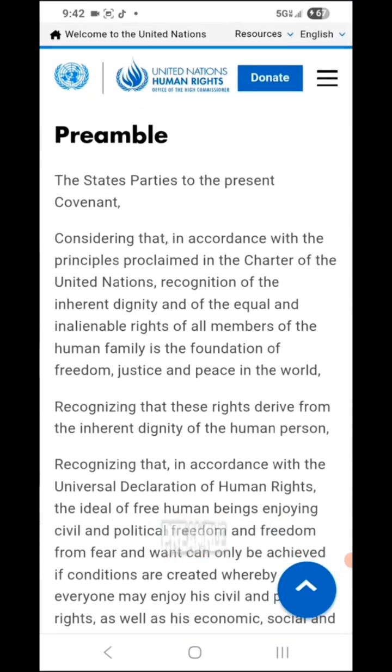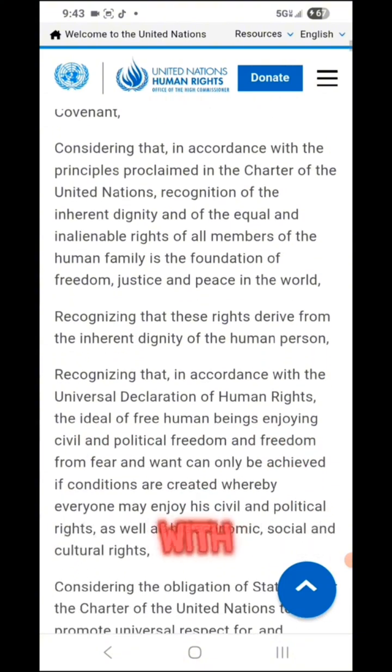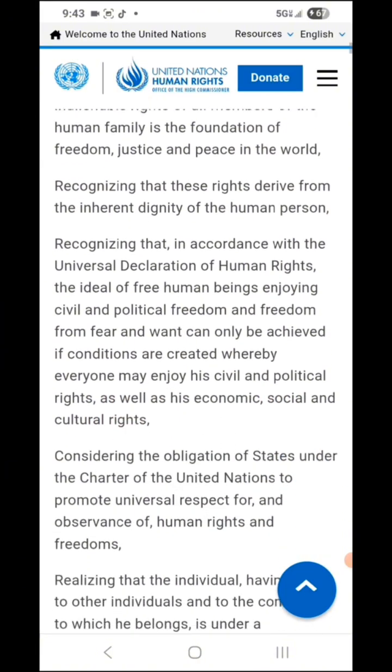The preamble. The states parties to the present covenant, considering that in accordance with the principles proclaimed in the Charter of the United Nations, recognition of the inherent dignity and of the equal and inalienable rights of all members of the human family is the foundation of freedom, justice, and peace in the world.